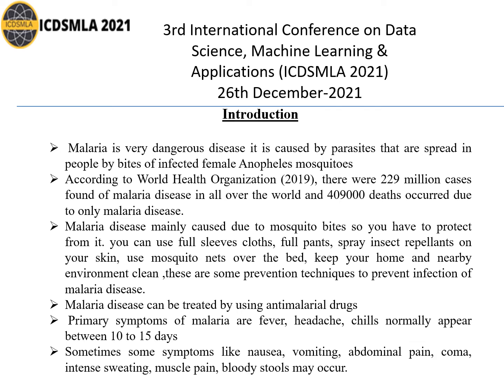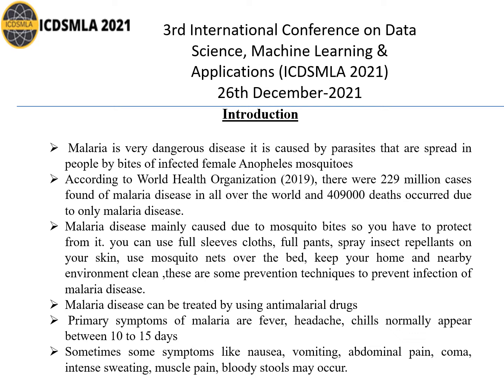According to the WHO, World Health Organization, malaria report of 2019, 229 million cases of malaria were found all over the world, and out of that 4,09,000 deaths occurred due to malaria alone. Malaria is caused by the infected mosquito. So in order to prevent this disease, we have to take care about mosquito bites.